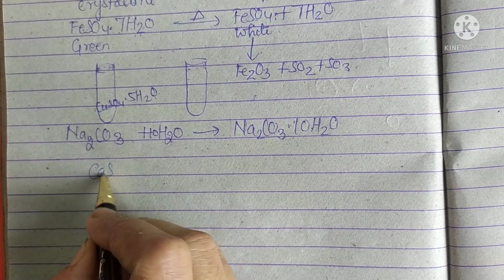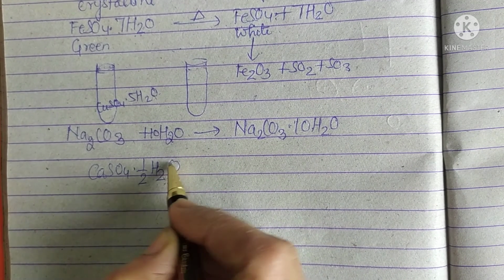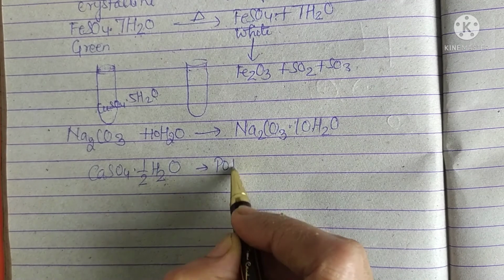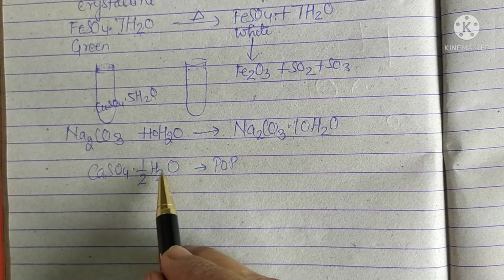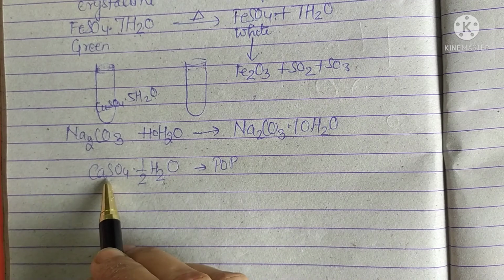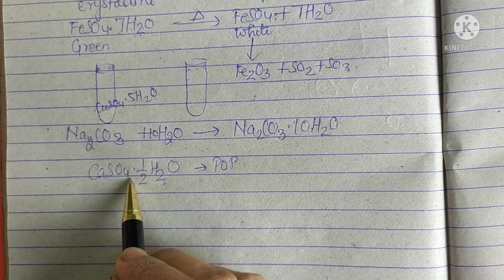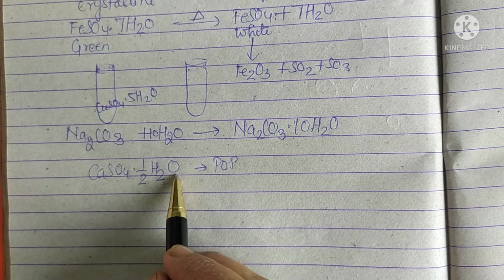Calcium sulfate hemihydrate, CaSO4·½H2O. This is the formula of POP. It is written as half H2O. What does this half mean? Half means that one water molecule is associated with 2 molecules of calcium sulfate. So with one calcium sulfate molecule, it will have only half a water of crystallization.